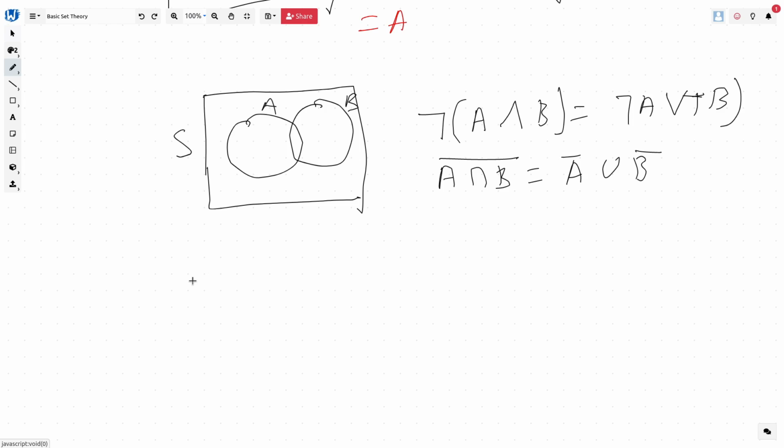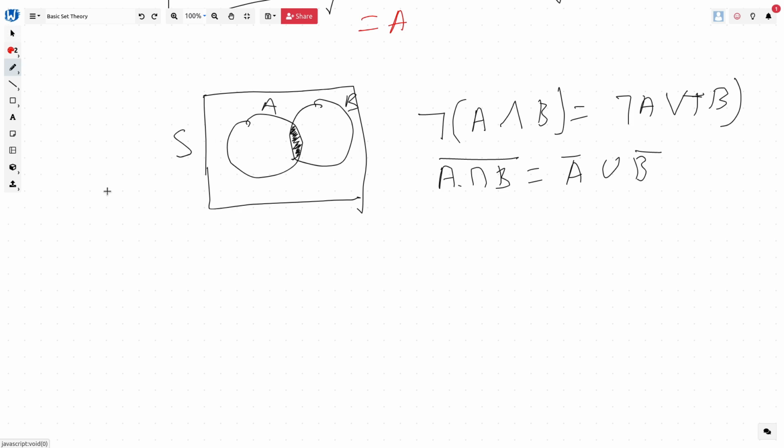Now we are going to prove that, or try to visualize that, using our Venn diagram. So let's see what A intersection B complement is. We know here that A intersection B is this part. So what will be the complement of that one?